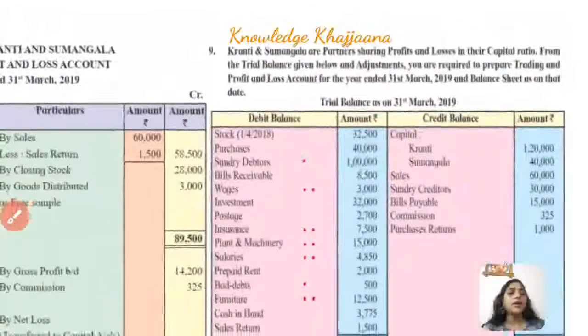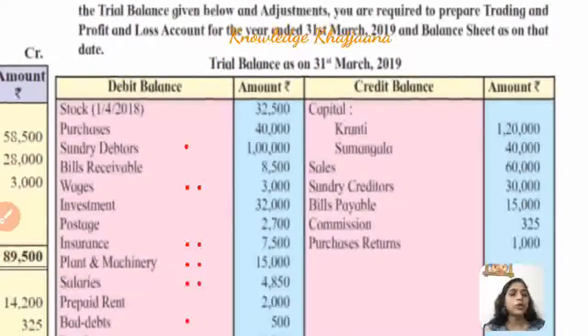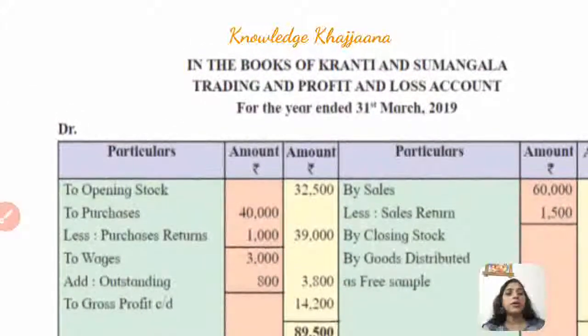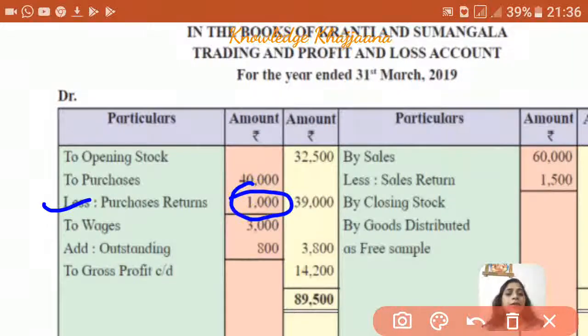Then the last item in the trial balance, that is purchase returns, and where the purchase returns are recorded, it is deducted from the purchases in the trading account debit side. What is the amount of purchase returns? Rupees 1,000. So let's go to the trading account debit side and deduct the purchase returns by writing less purchase returns amounting to rupees 1,000. So after deducting this purchase returns of rupees 1,000 from the purchases of rupees 40,000, we will get the final or net purchases of rupees 39,000.